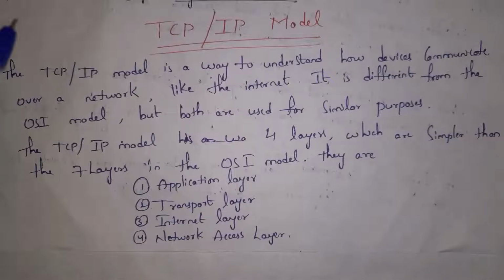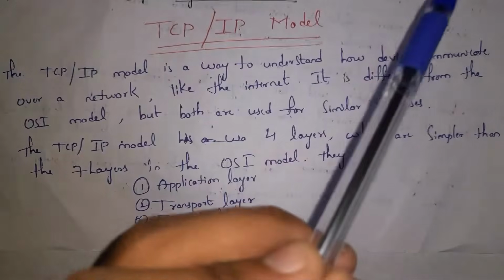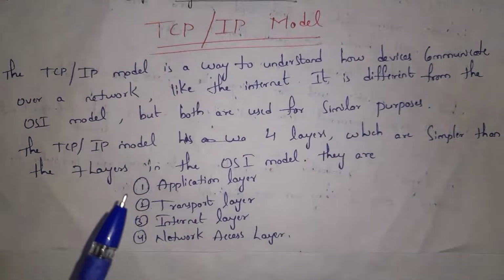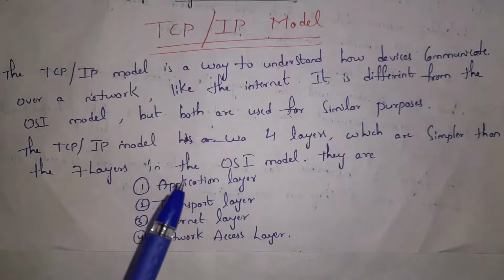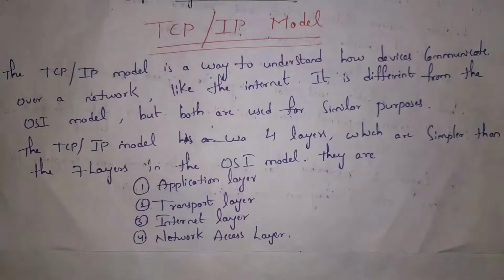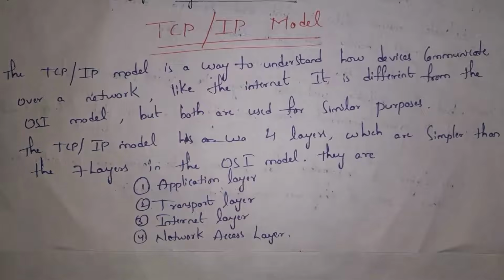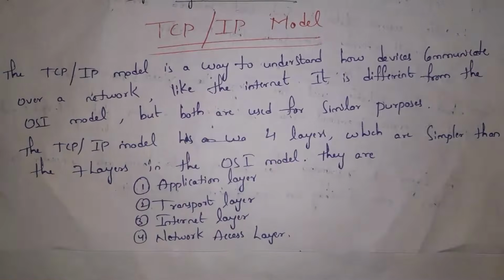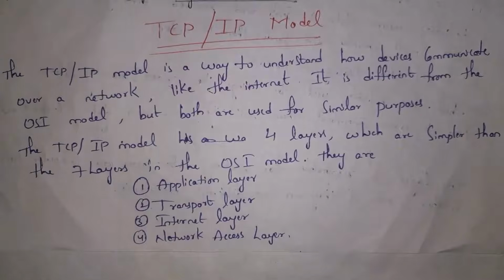The TCP/IP model is a way to understand how devices communicate over a network like the Internet. Guys, by seeing TCP/IP model, you can clearly understand how devices will communicate in Internet. By seeing both OSI model as well as TCP/IP model, we can clearly understand how devices will communicate over a network. Though both are used for similar purposes, they are different. Whereas OSI model contains 7 layers, and whereas TCP/IP model contains only 4 layers.